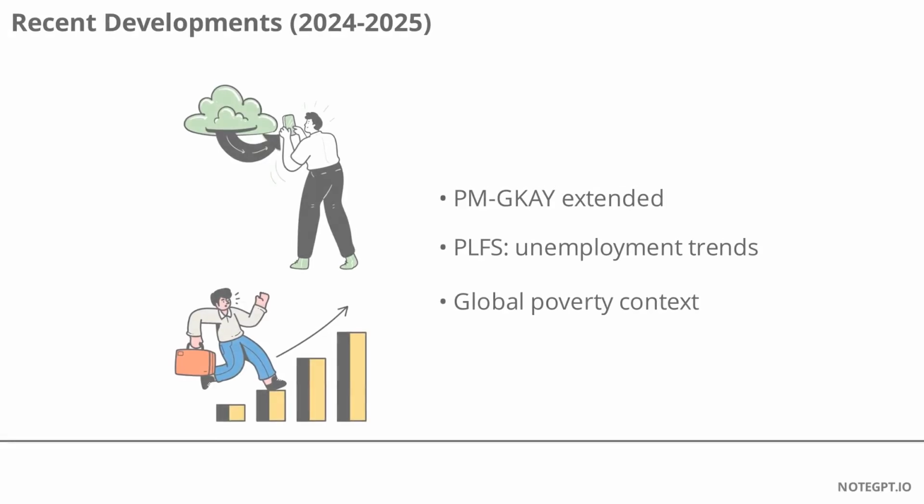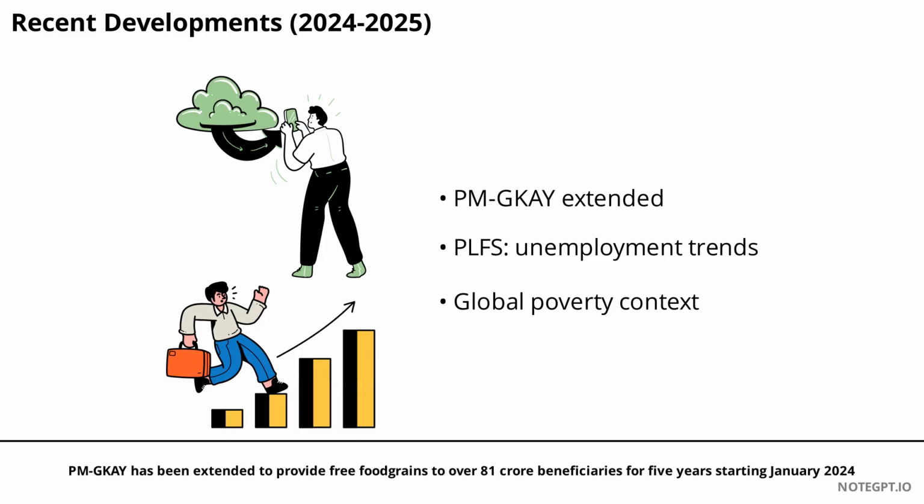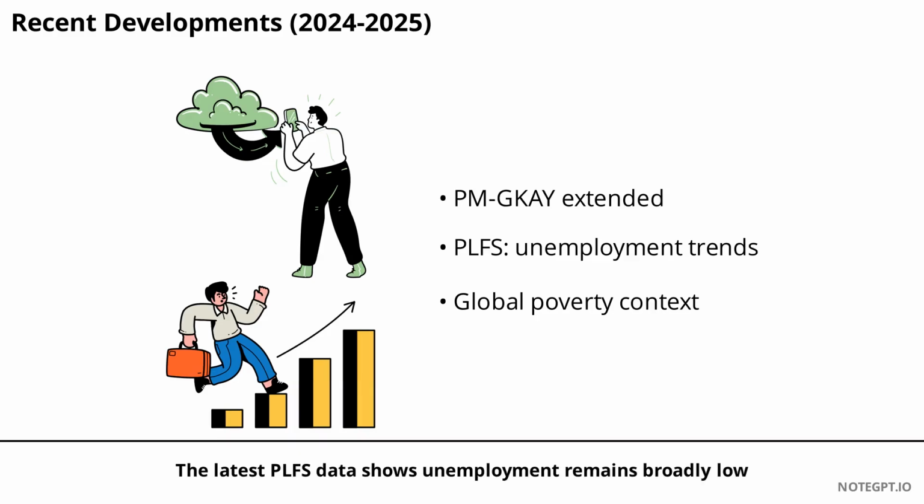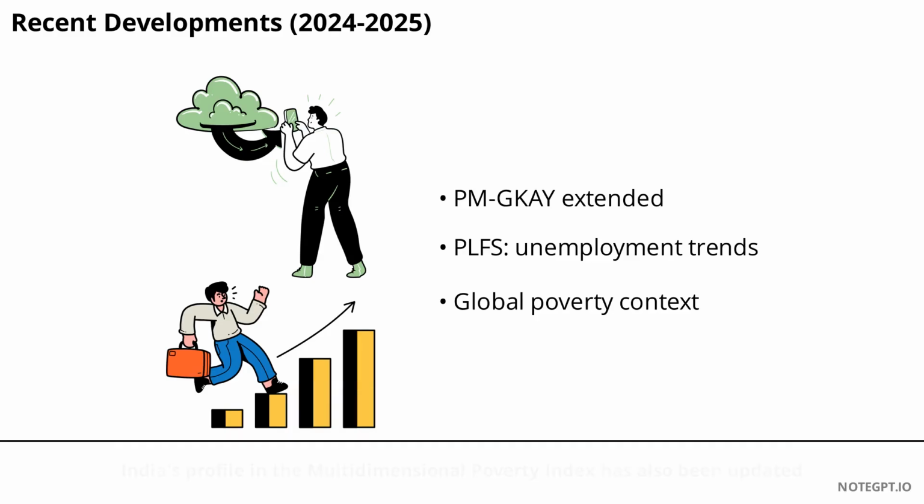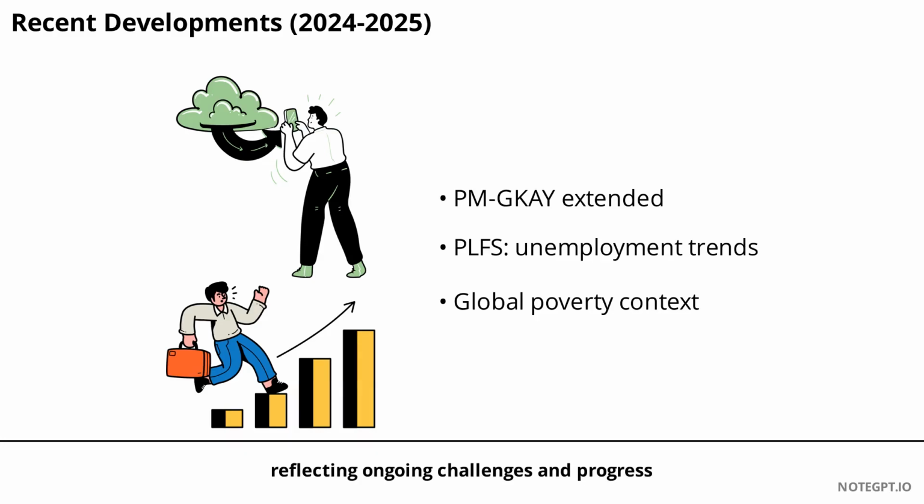Recent years have seen major policy updates. PMGKAY has been extended to provide free food grains to over 81 crore beneficiaries for 5 years, starting January 2024. The latest PLFS data shows unemployment remains broadly low, though some mixed trends exist. Globally, the World Bank warns that progress on poverty reduction has slowed, with around 700 million people still in extreme poverty. India's profile in the Multidimensional Poverty Index has also been updated, reflecting ongoing challenges and progress.